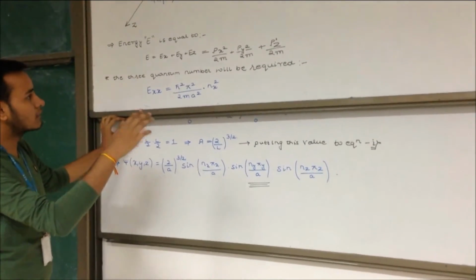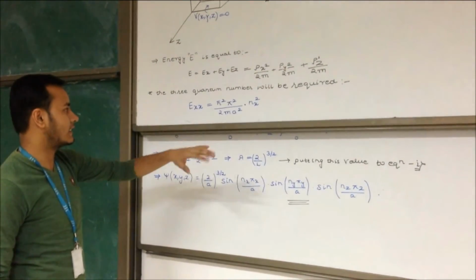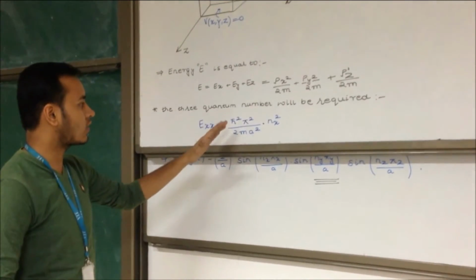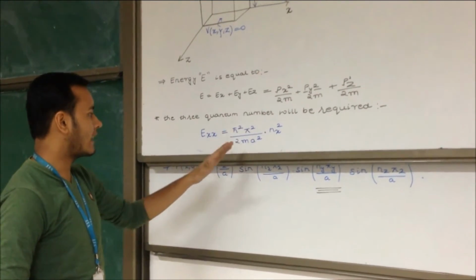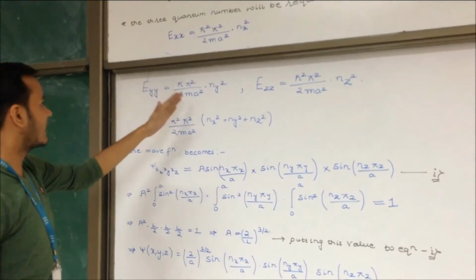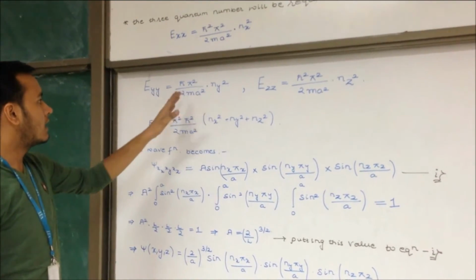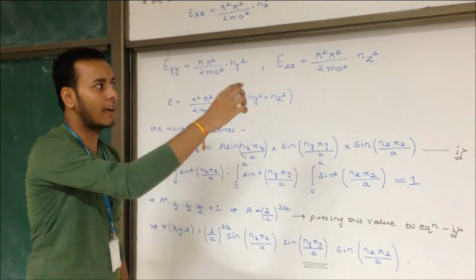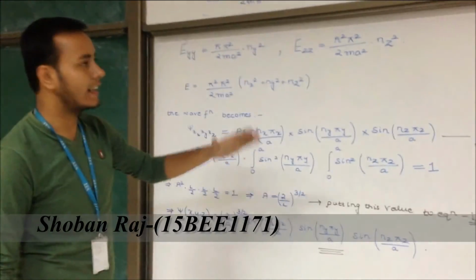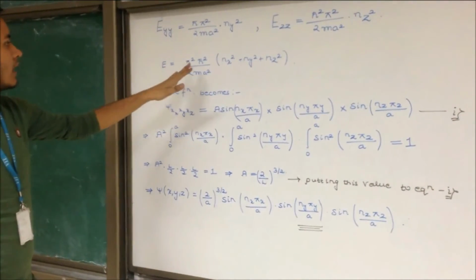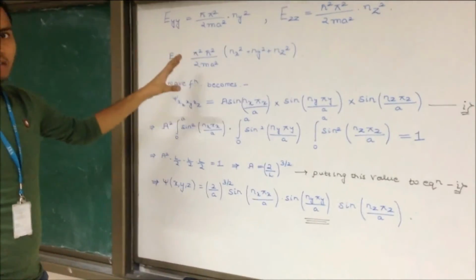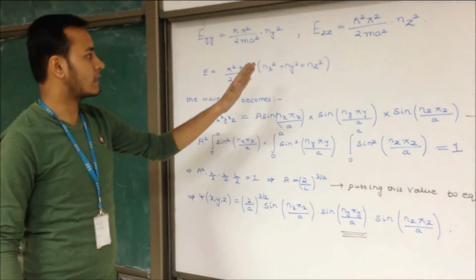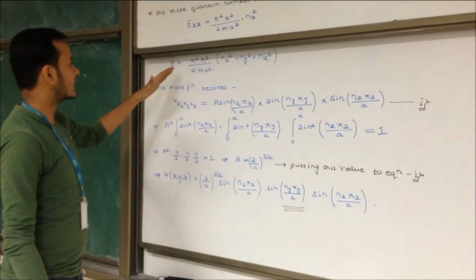Three quantum numbers will be required. We have calculated Ex is equal to h cross square pi square nx square by 2ma square, Ey is equal to h cross square pi square ny square by 2ma square, and Ez is equal to h cross square pi square nz square by 2ma square, where nx, ny and nz are the quantum numbers. The total energy of the particle inside the box is pi square h cross square by 2ma square into nx square plus ny square plus nz square. We have calculated the energy here.